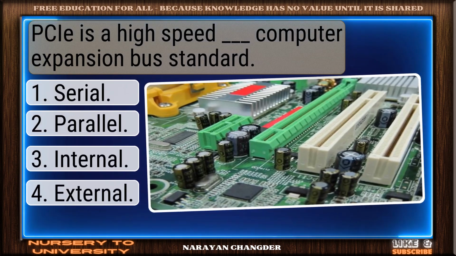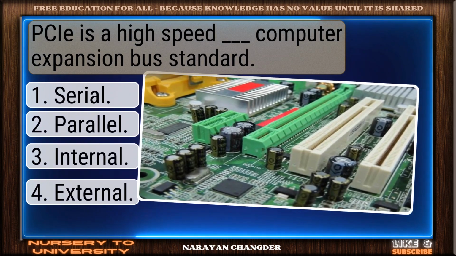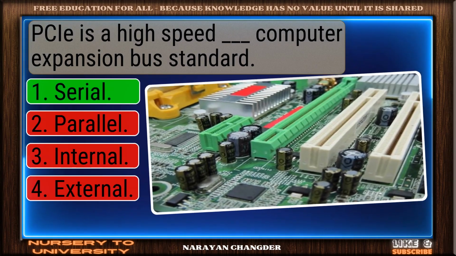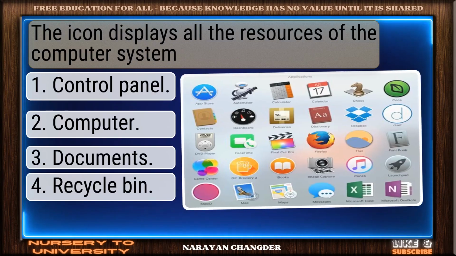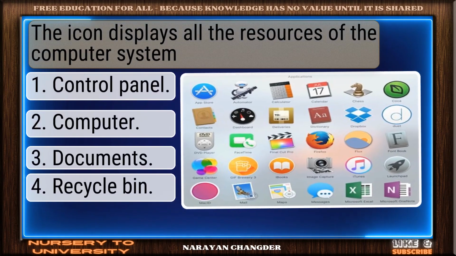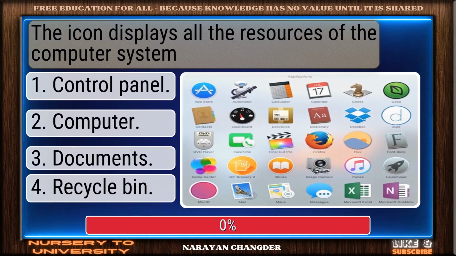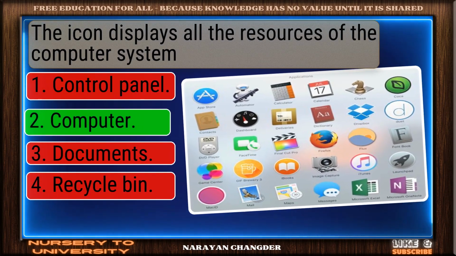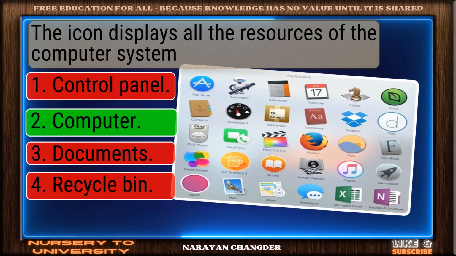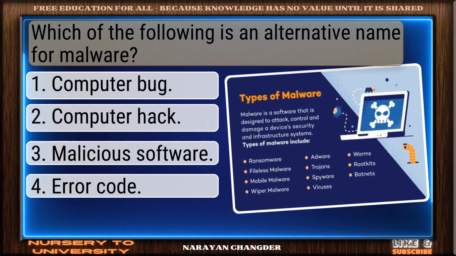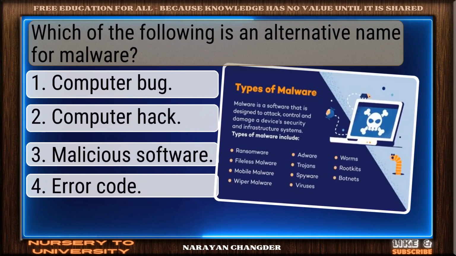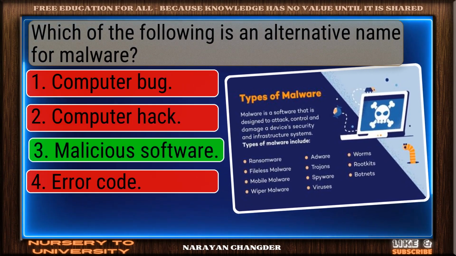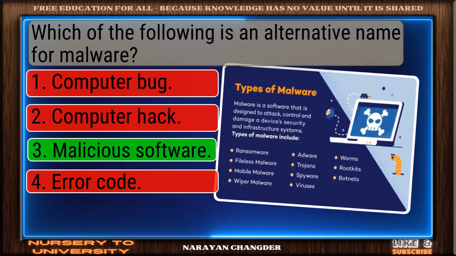PCI is a high-speed dash computer expansion bus standard. You chose serial, correct? The icon displays all the resources of the computer system. Great thinking. Computer is right. Which of the following is an alternative name for malware? Bravo. Malicious software is the answer.